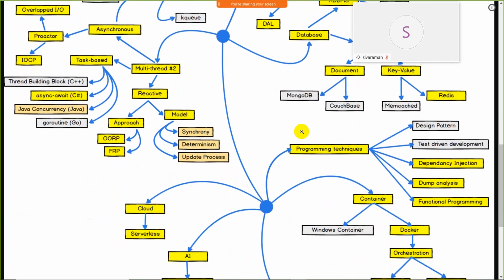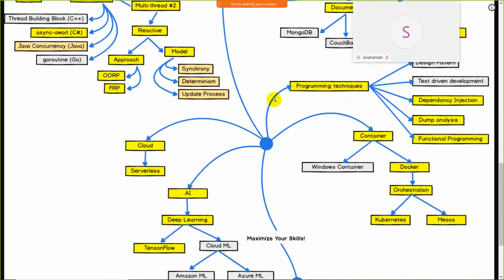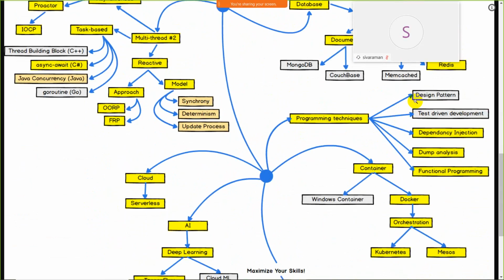After that, we have the cloud part and programming techniques. As we have discussed in the first part, programming techniques include design patterns, test-driven development, dependency injection, dump analysis, and functional programming. So these are the programming techniques, along with agile and software development languages.